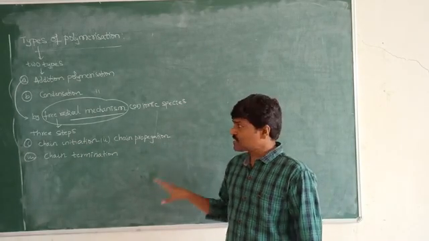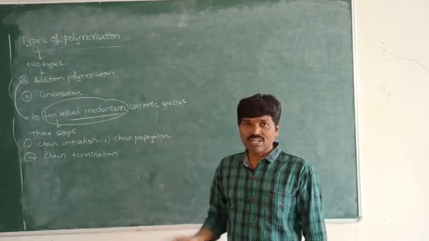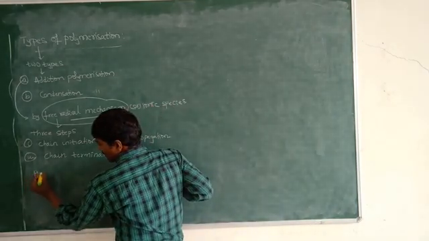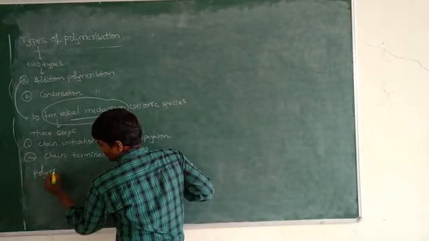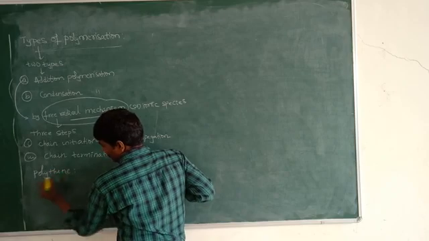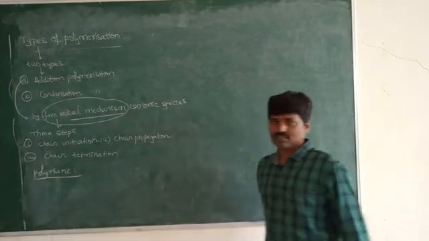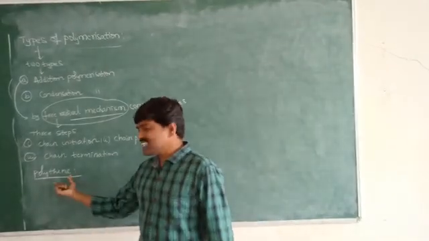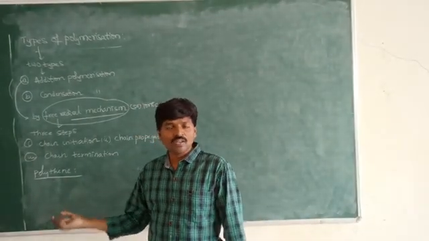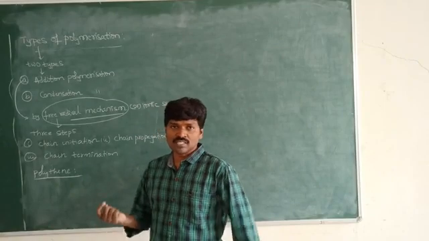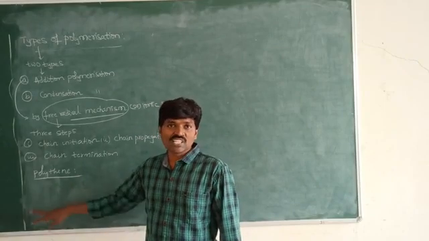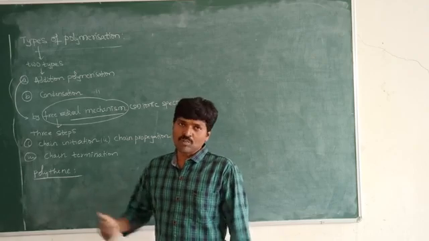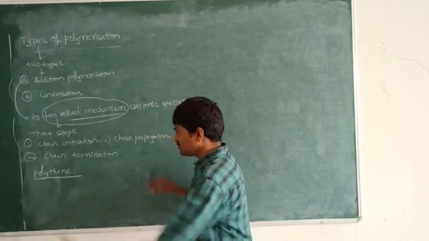Now I will explain this by taking one example: polythene. In polythene, what is the starting material, the monomer? The monomer used for the preparation of polythene is ethene. Ethene is acting as a monomer.